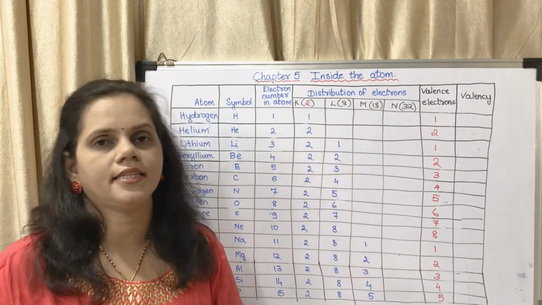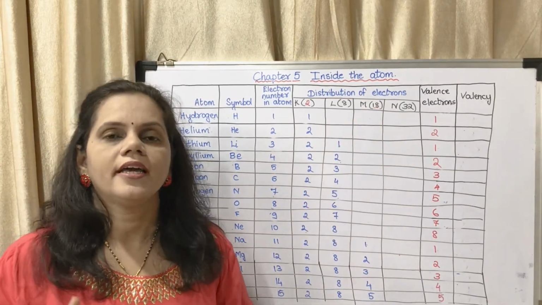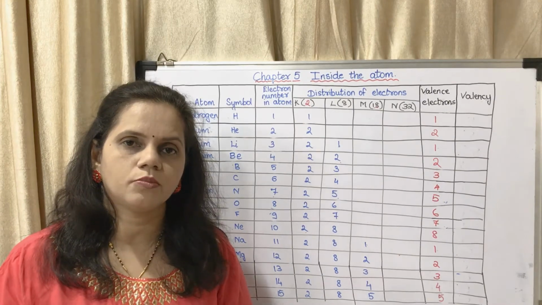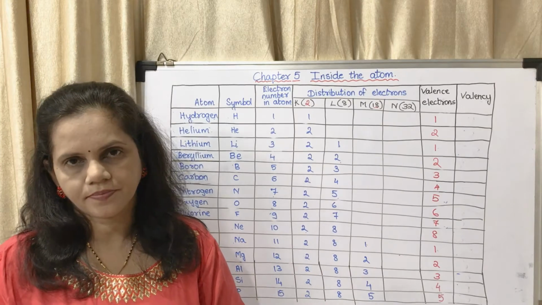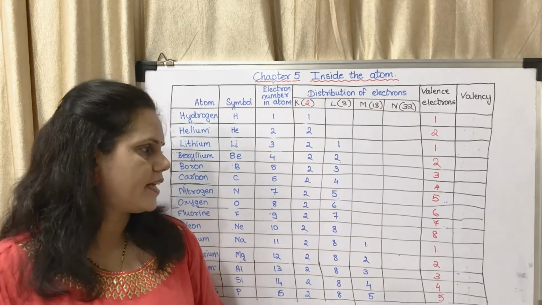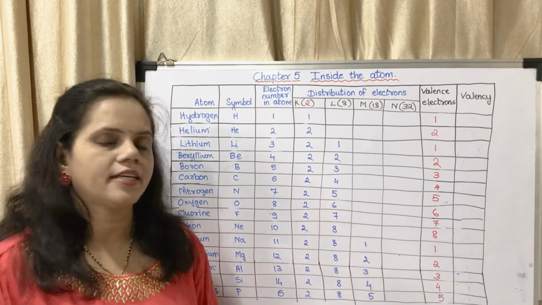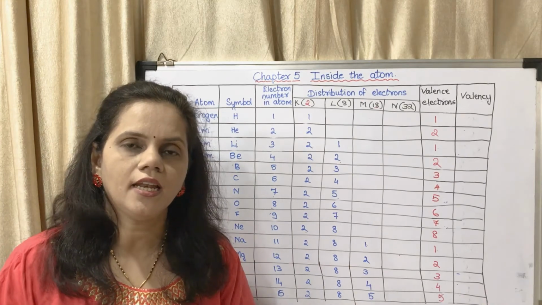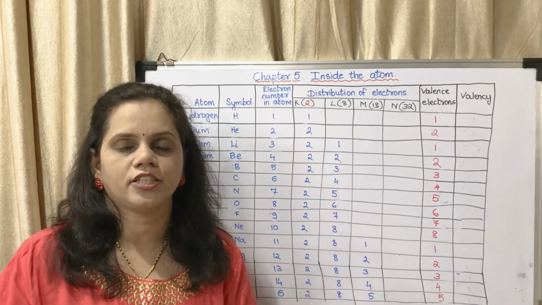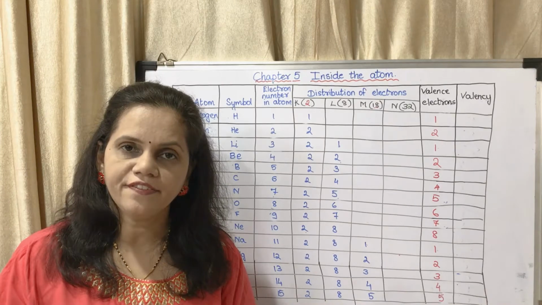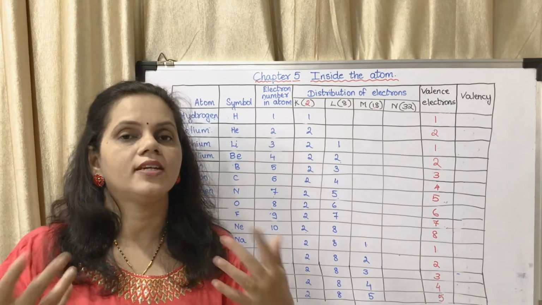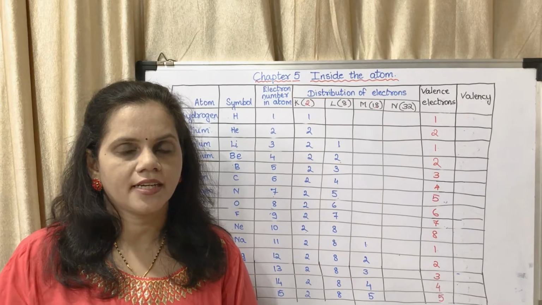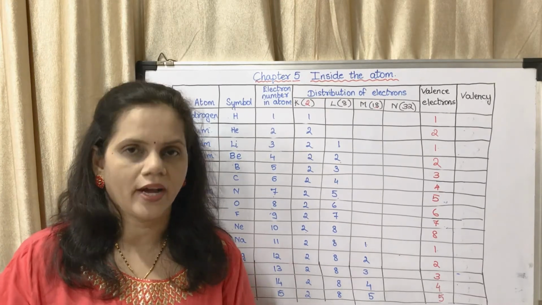It is 18. Okay, so if there are 4 electrons in the outermost shell, they will share 4 to make it 8. If there are 5, 6 or 7 electrons in the outermost shell, they tend to gain electrons. If there are 5, they will take 3. If there are 6, they will take 2. If there are 7, they will take 1.